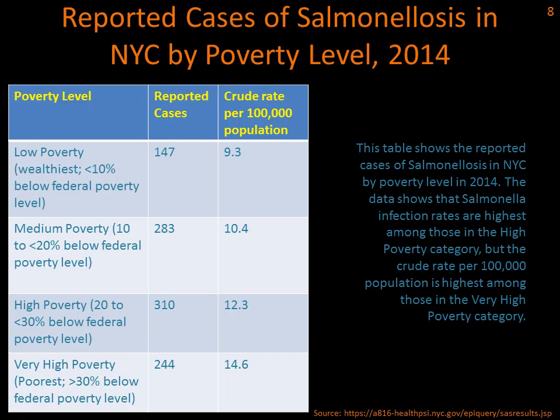This table shows the reported cases of salmonellosis in New York City by poverty level in 2014. The different poverty levels are broken down by how many percentage points below the federal poverty level each category is. The data shows that salmonella infection rates are highest among those in the high poverty category, but the crude rate per 100,000 population is highest among those in the very high poverty category.